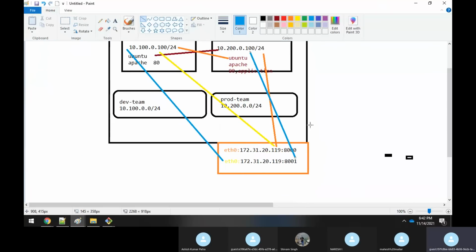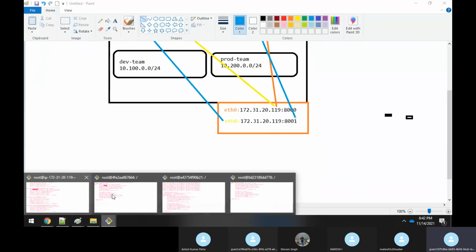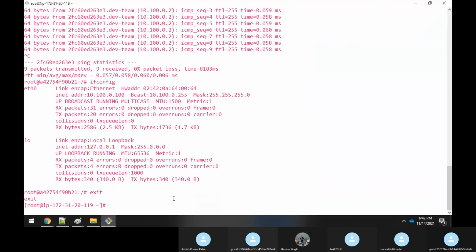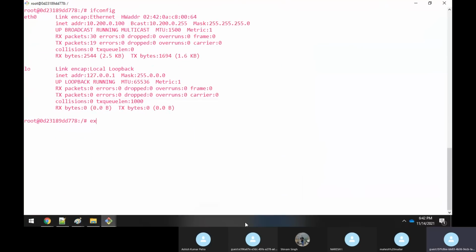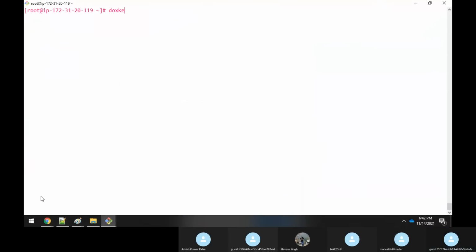So can we check now? Can we do this experiment now? The lab exercise, how to achieve this, you know very well now. So I will go to the machine. Let me close all the things to avoid confusion. There are no containers running here, right? If you execute docker container ls, you could see that there are no containers running.